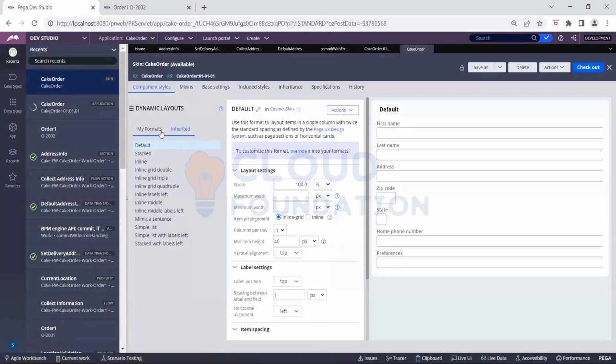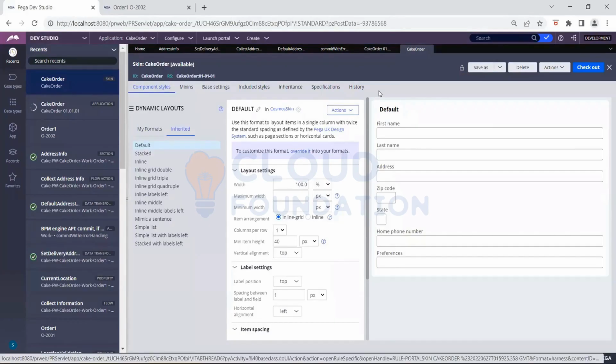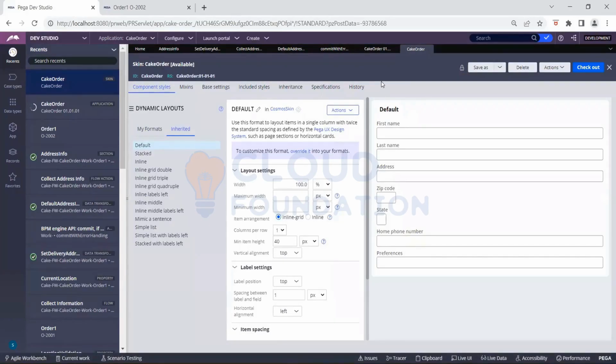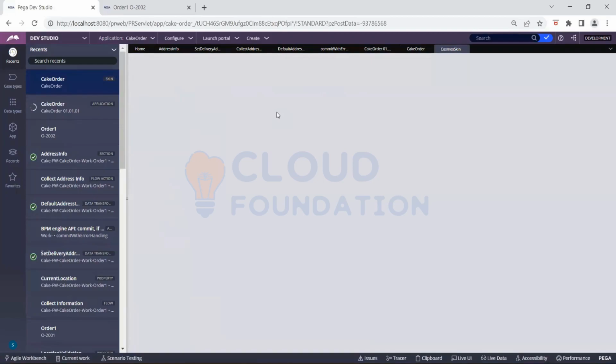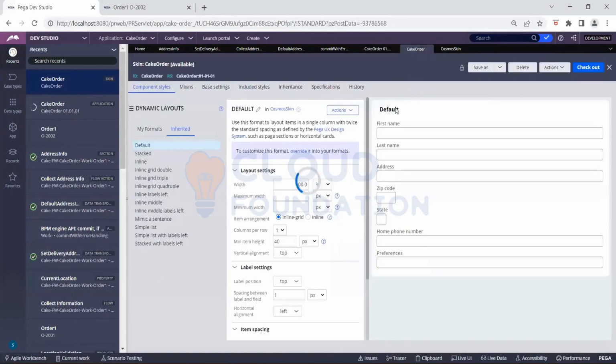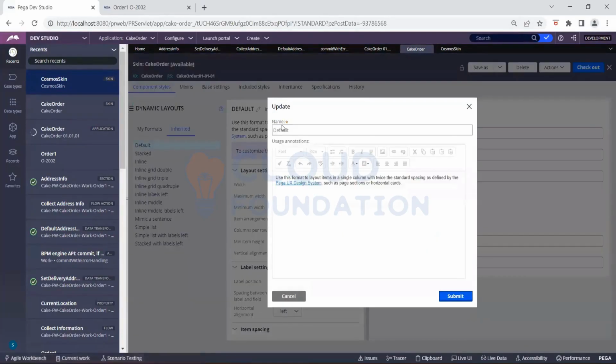It's a customized skin, Cosmos. You were right. See this, a Cosmos. You click on that default in Cosmos. Click there. It will open the Cosmos. It is opening. Go to your cake order. You click on default. You click on the pencil icon. Check out. No, don't check out. Just click on.